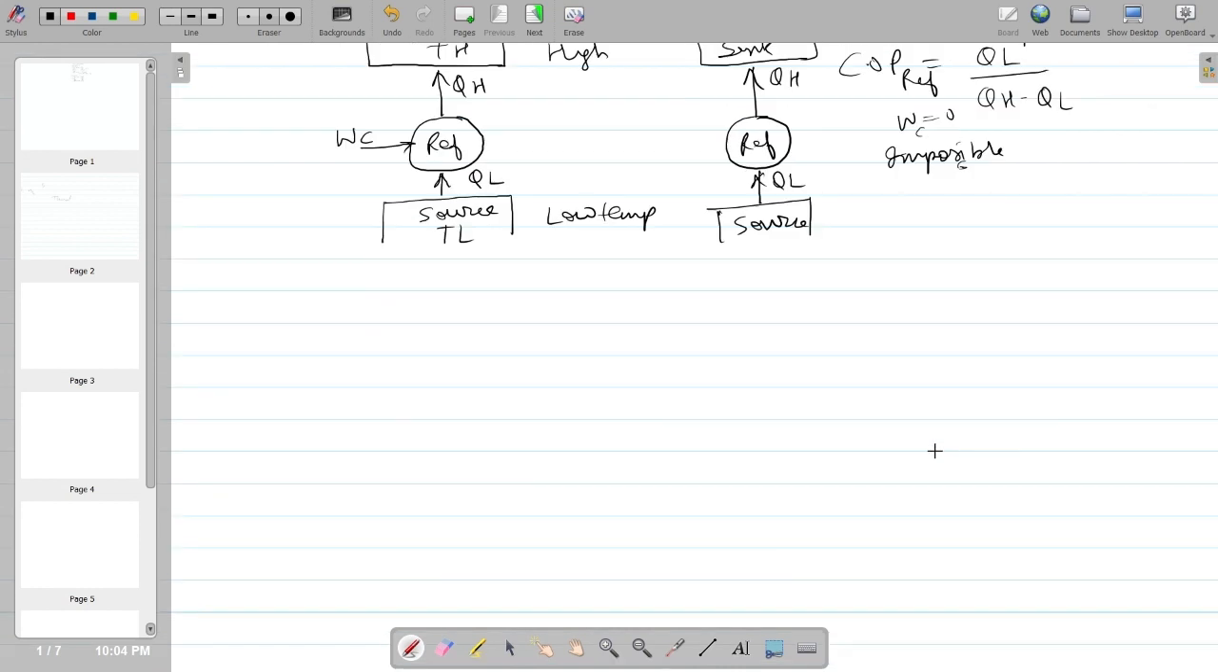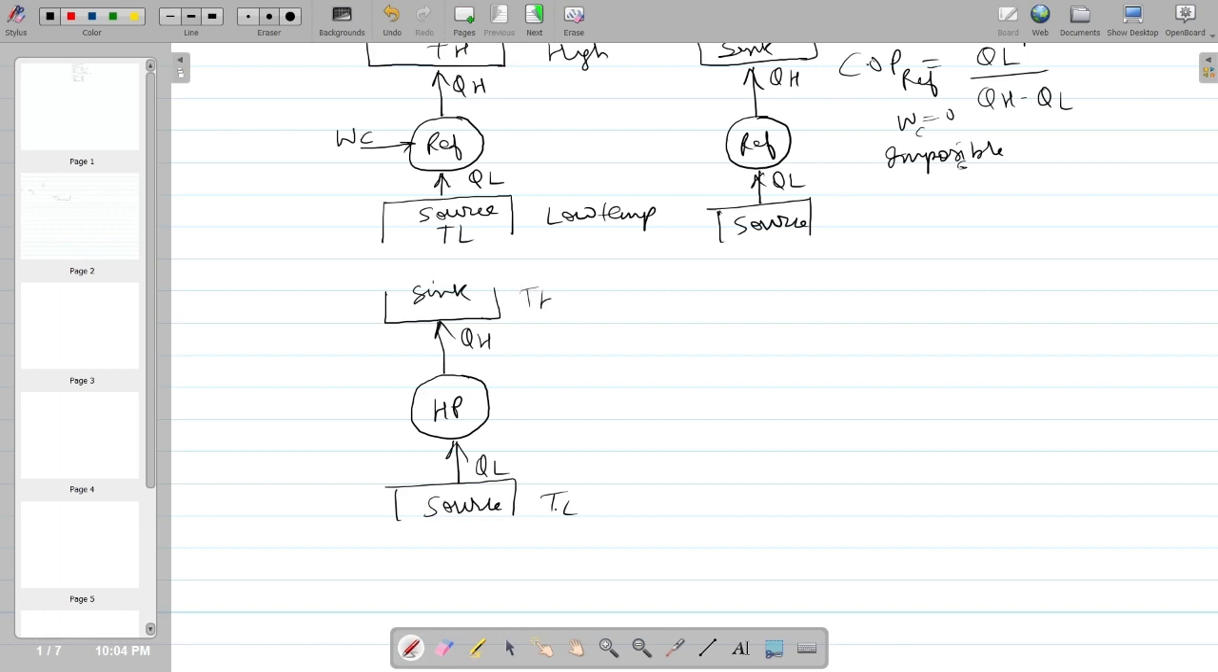If you consider the COP of a heat pump, it will also work in the same way, but the output will be different. The output will be at the higher temperature, not the lower temperature. If I take the heat pump HP, here it is QH, giving heat at the higher temperature and taking heat QL from the source at the lower temperature. Just like from the atmosphere, the heat pump is taking heat from the lower temperature and giving it in the room, which is the sink, at the higher temperature TH.